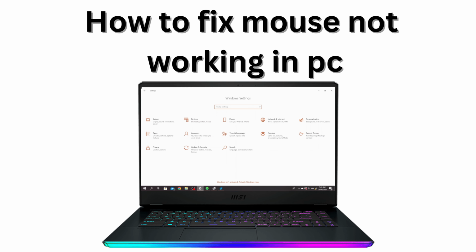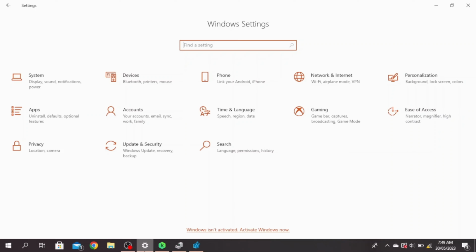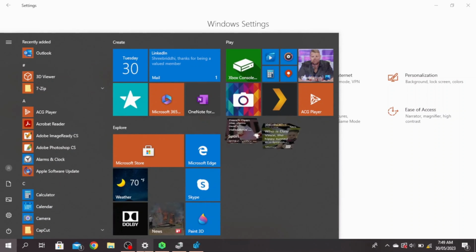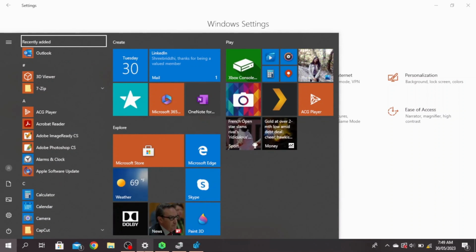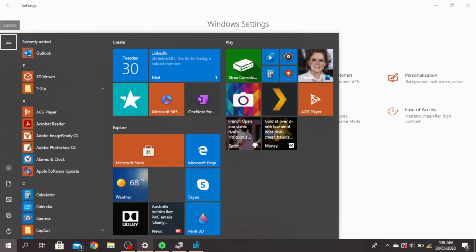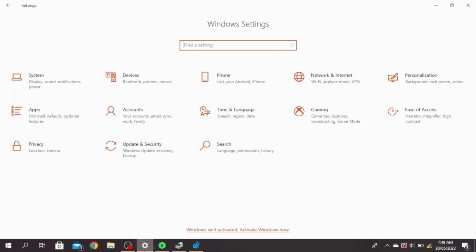How to fix mouse not working in Windows. So the first thing you want to do is go ahead and hit your Windows button. So if you go up and click on Tab, keep clicking until you're at this option and go down and then enter in Settings, and once you do that, this will pop up.